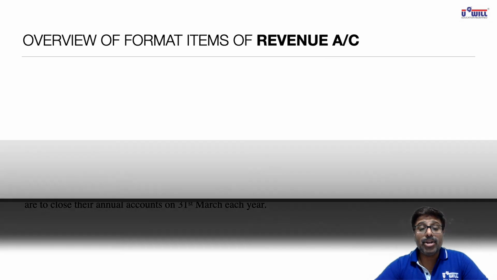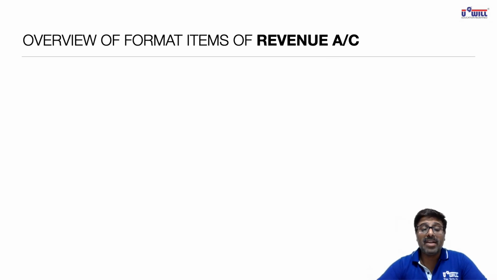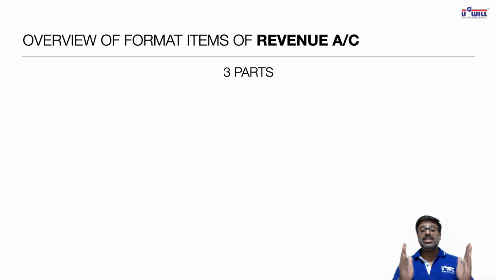You directly write down in your notebook. First, we understand the overview of the format items of the revenue account. So in your notebook, all of you make this chart, that your revenue account will consist of 3 parts. This page is very important. The entire format of the revenue account is based on this page. If you remember this page, only then will you be able to remember the format.